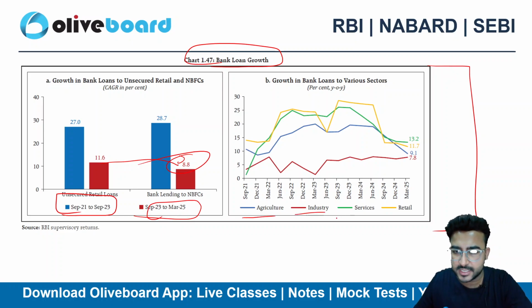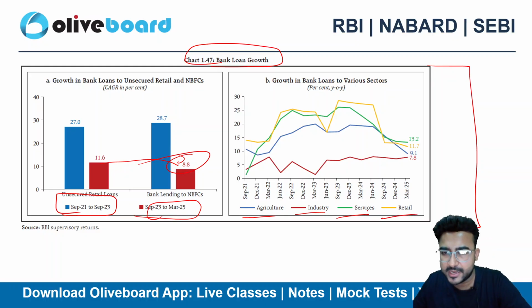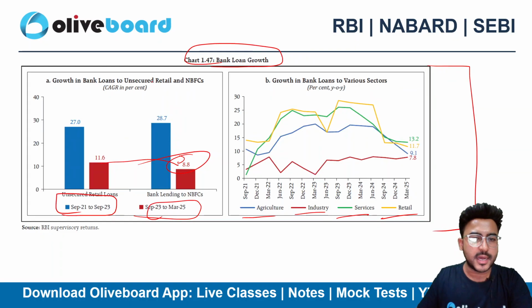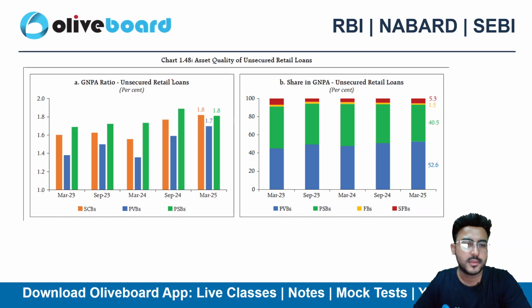In industry, there's an increase. In services, it's constant only, right? In retail, again there is a decline, that's for unsecured lending. Now if I talk about the GNPA ratios coming from unsecured retail loans, you can see that it's quite up for the private sector banks.